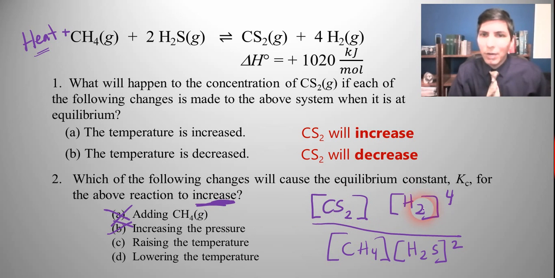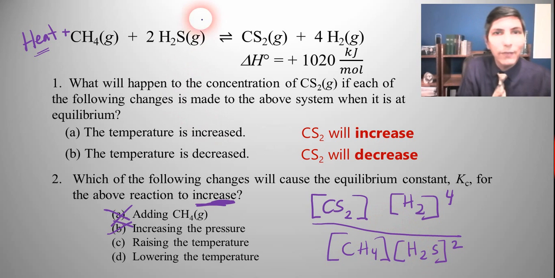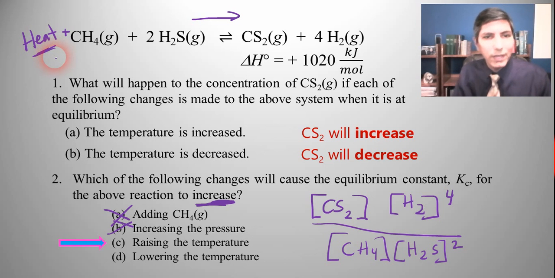Because that's going to make that value go up, okay? So how can I cause the CS2 and the H2 to go up while making the CH4 and the H2S go down? Well, I have to shift the equilibrium in this direction. And so that means I have to add heat, right? So that means I have to increase the temperature. So raising the temperature is how that's going to work.